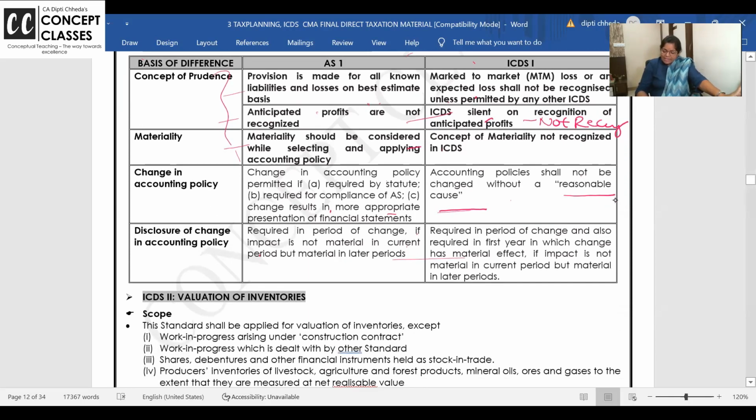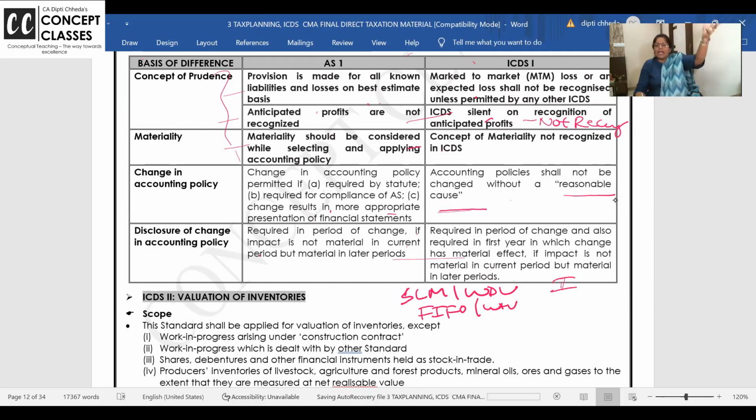I mean to say ICDS is clearly saying that if you have changed from SLM to WDV, or from FIFO to weighted average, is it going to impact your profit or not? And even your income tax profit. So you have to disclose: higher the closing stock, higher the GP, higher the NP. So we have to disclose the impact on profit because of the change in policies, not only in the year when you change, but later also, one more year, because it's going to impact your comparatives.